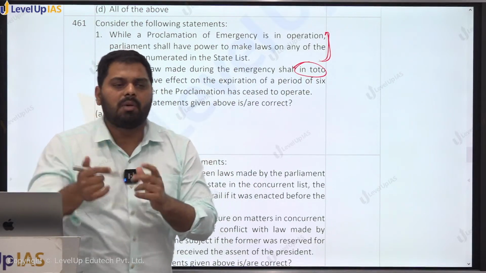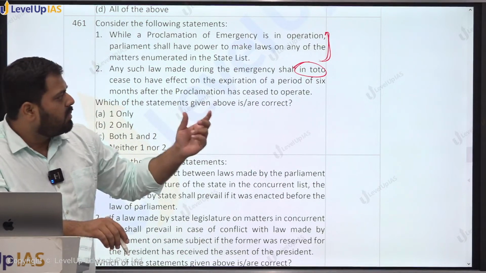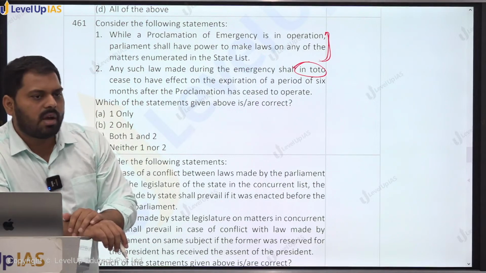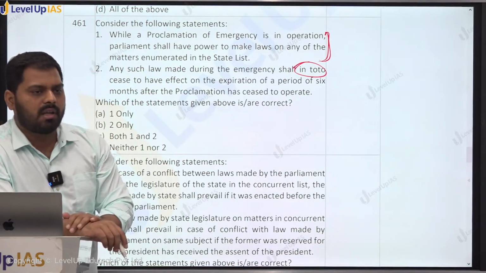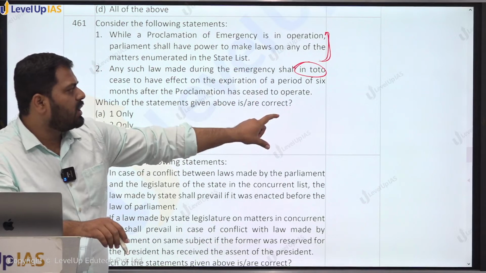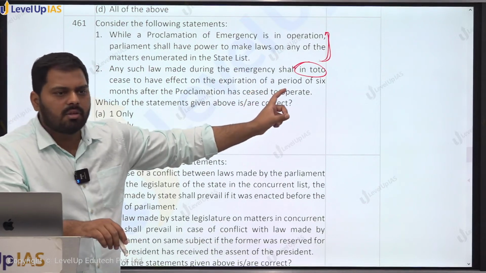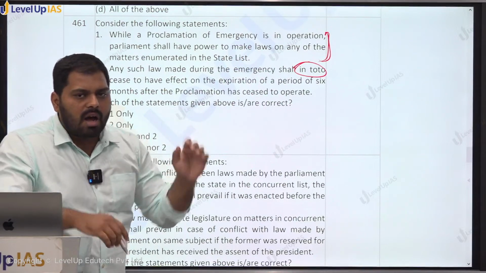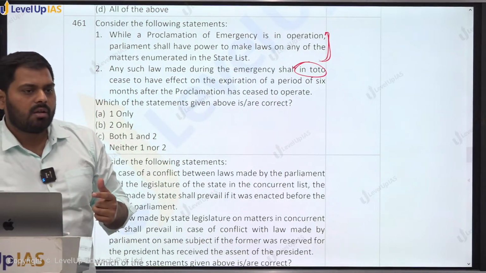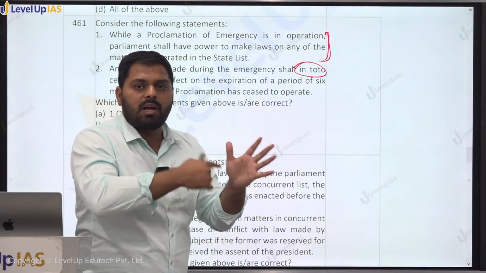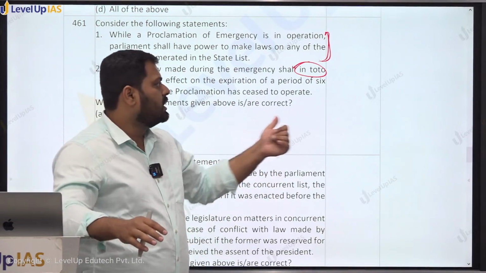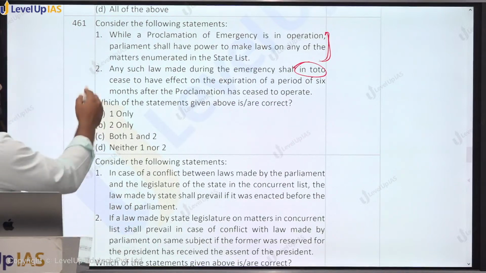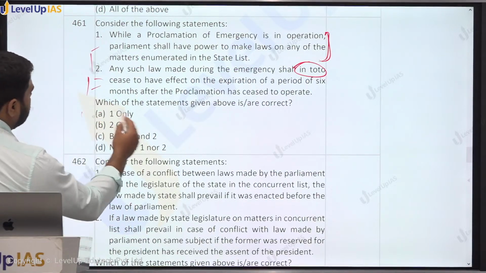मान लीजिए कोई एक फंडामेंटल राइट था, during the emergency someone's Article 15 is violated. आर्टिकल 15 को हमने सस्पेंड किया तो पार्लियामेंट ने स्टेट लिस्ट में कानून बनाते समय did the violation of Article 15. That was quite permissible क्योंकि देश में इमरजेंसी चल रही है. Now after the emergency is over, that much portion of violation of Article 15 shall be void within 6 months, not the whole law itself, right? So this statement will be false. This is true.